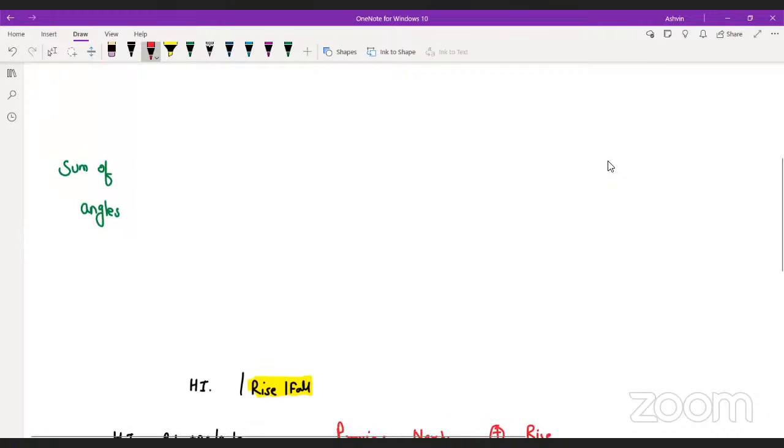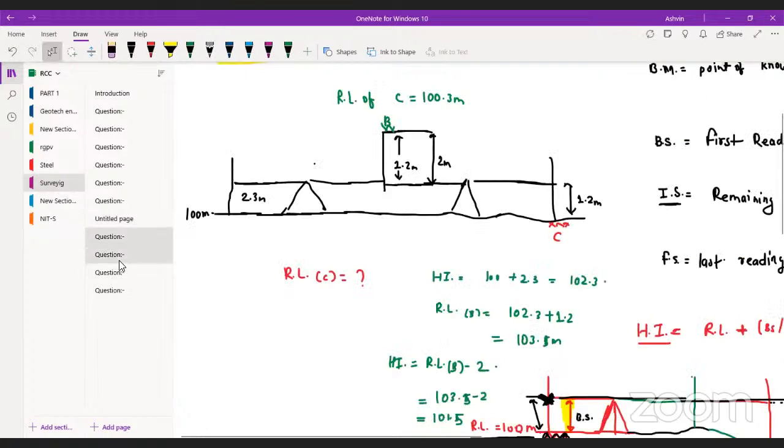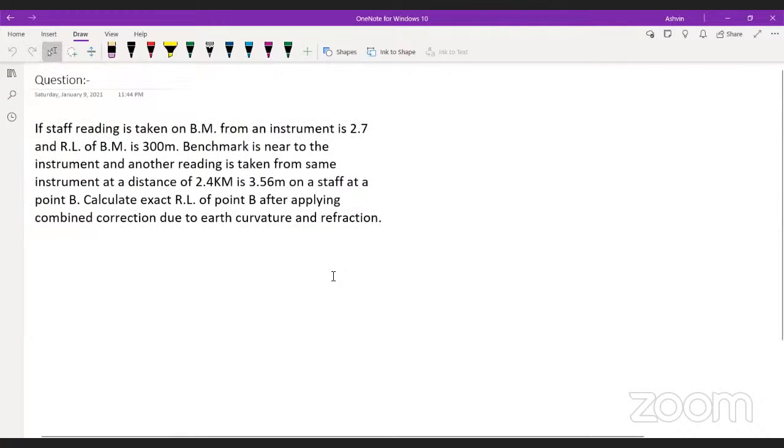So basically, this is what we have learned. Summation of rise minus summation of fall, this is going to be a check. And last RL minus the first RL. This is what the check is for this method. It was just a quick revision. Now this is the question. Very good, 298.752. Let's check whether it was right or not.